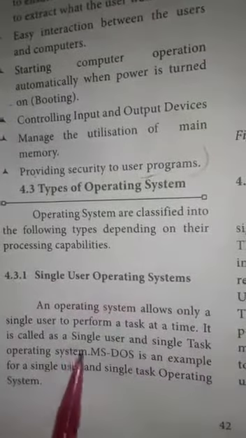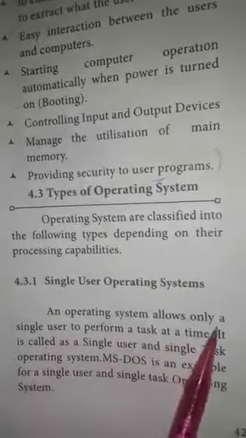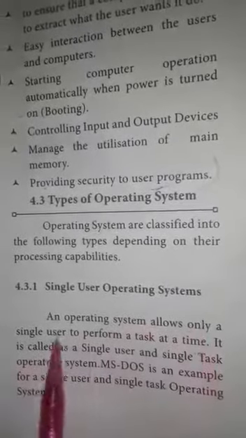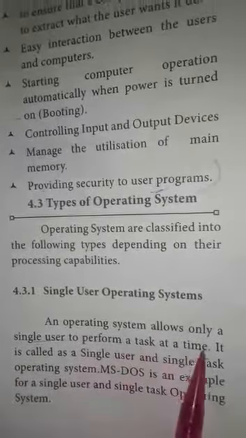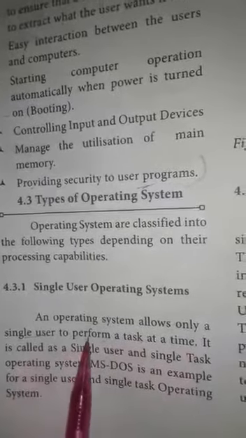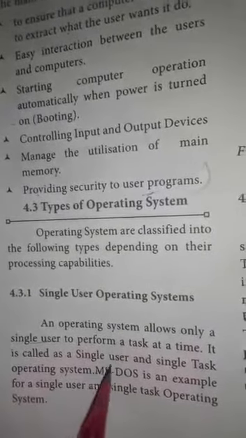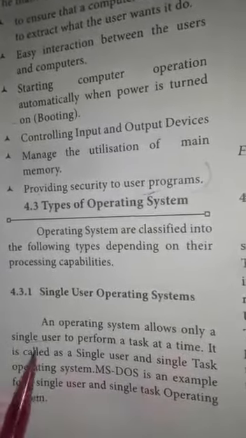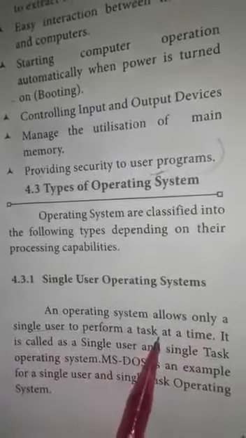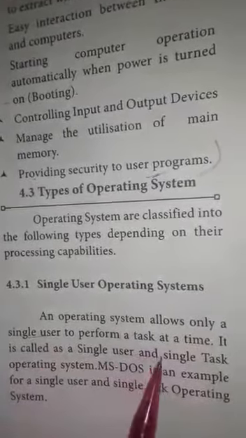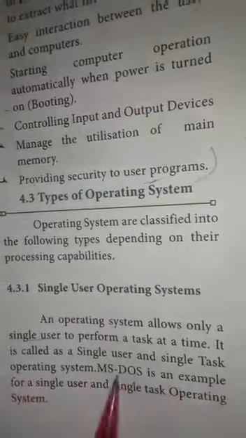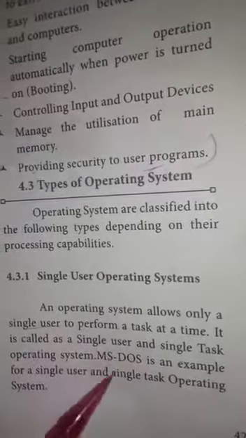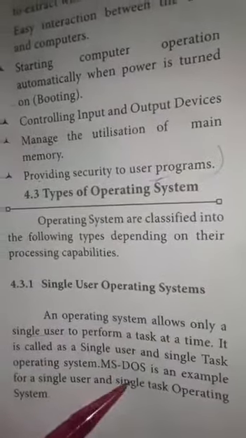What is meant by a single user operating system? An operating system that allows only a single user to perform a task at a time is called a single user operating system. It is called a single user and single task operating system. Example: MS-DOS is an example of a single user operating system.